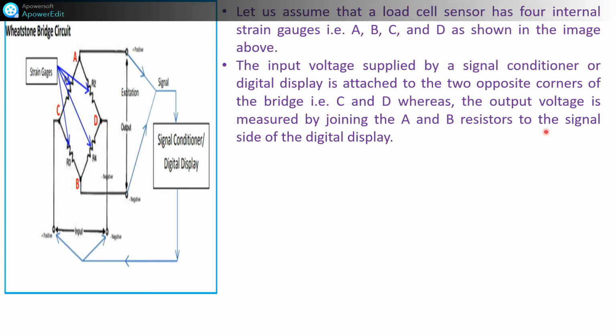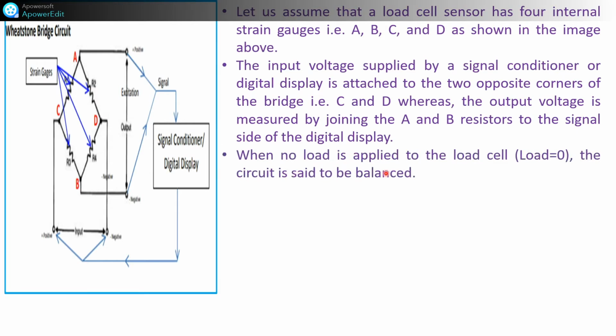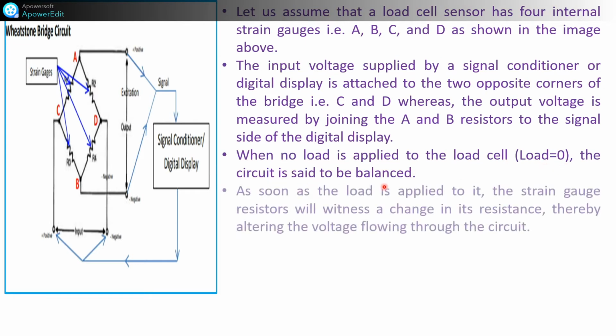Okay, the output voltage is measured by joining A, B to the signal side digital display. When no load is applied to the load cell, the load is 0. The circuit is said to be balanced.